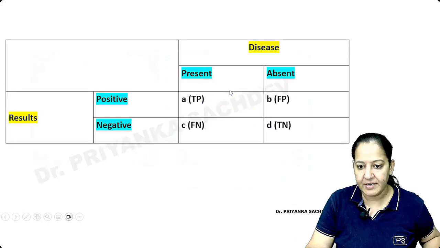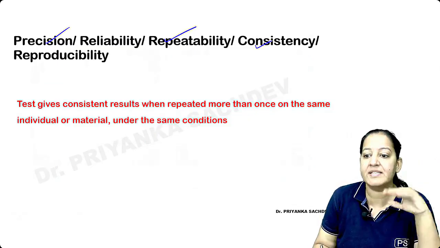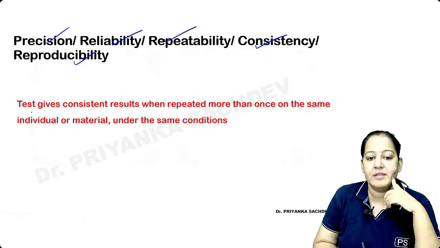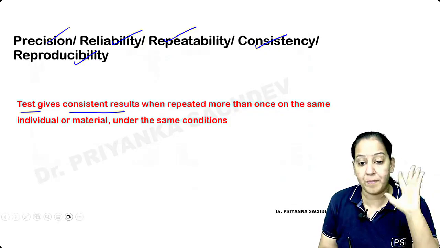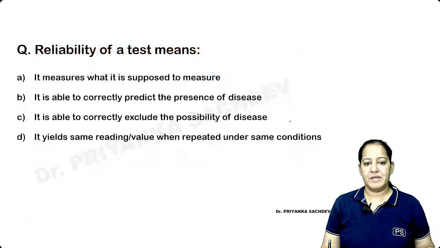Okay, got it? Hannah? So that is the thing. And precision, learn the other name. It is repeatability, consistency, reproducibility, reliability, repeatedly the same result. The test gives the same result every time we repeat, whether right or wrong, but the same result. So that is the precision. So we will do some questions based on that.